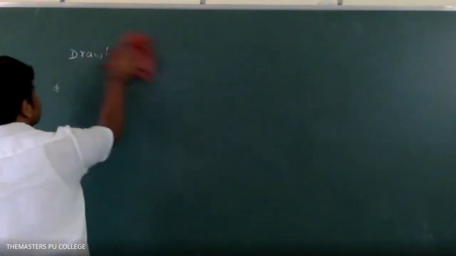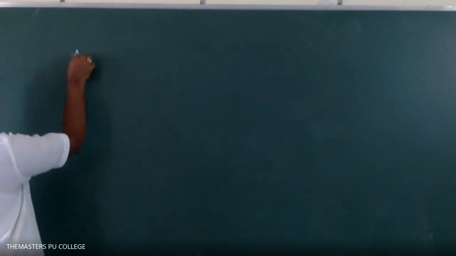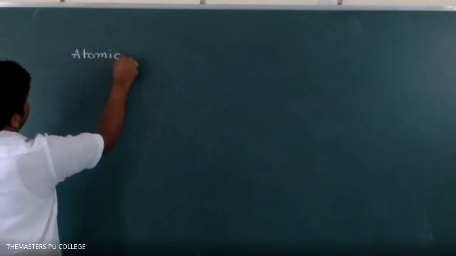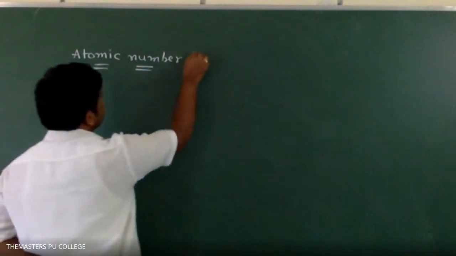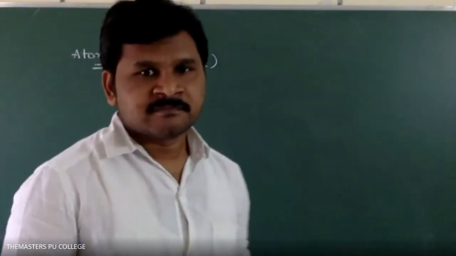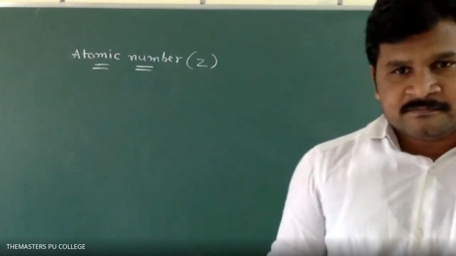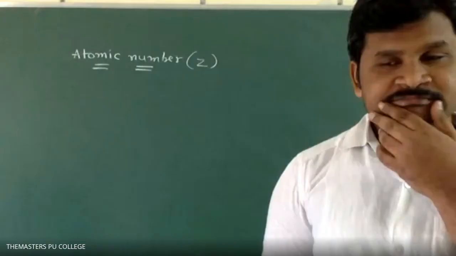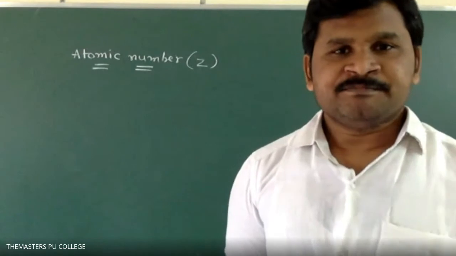Next is an easy concept. You already know these concepts, but again we have to discuss atomic number. Atomic number is represented with Z. What is atomic number, Minu? The number of protons in the nucleus of an atom. Very good. The number of protons present in the nucleus of an atom is called atomic number.